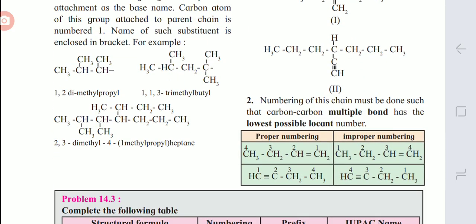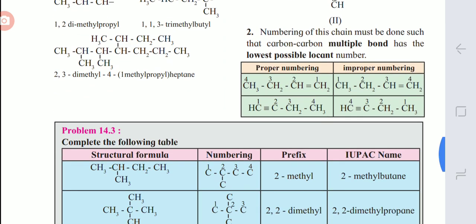So here is proper numbering: how to write the proper numbering and how to avoid improper numbering in your compound while writing its IUPAC name. You have to give preference to the functional group first. So proper numbering is from the right-hand side in the first compound, and in the second compound you have to start the numbering from the left side, because here the triple bond is present on the first carbon.